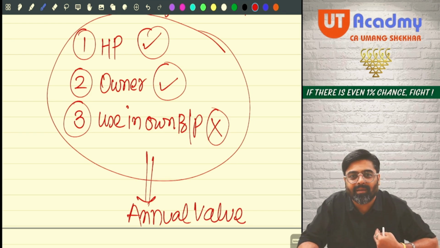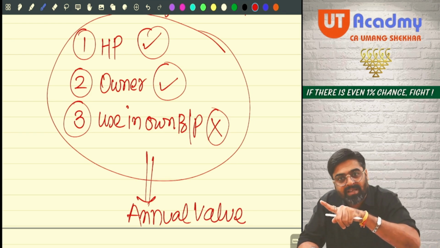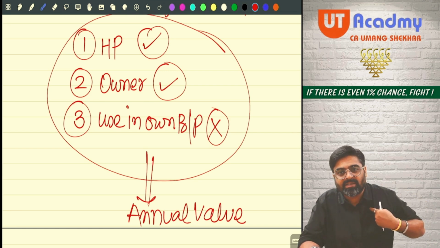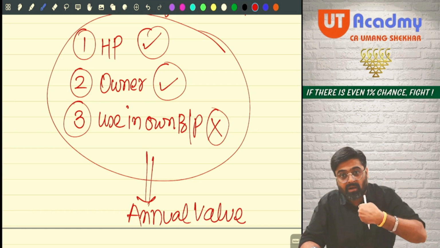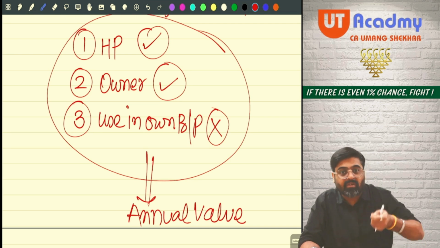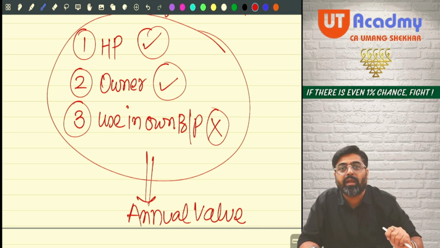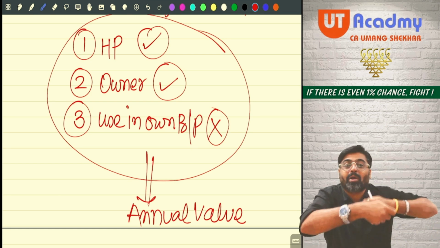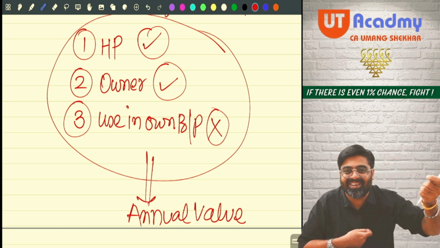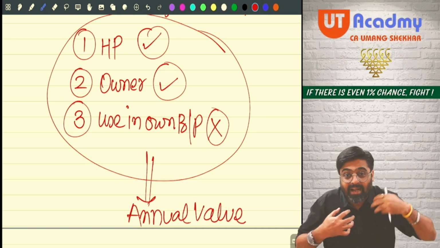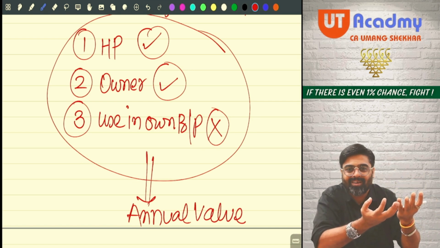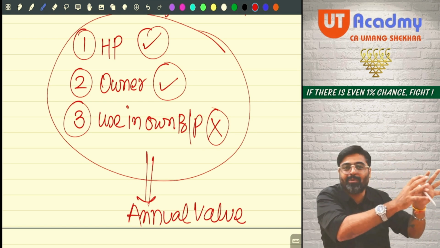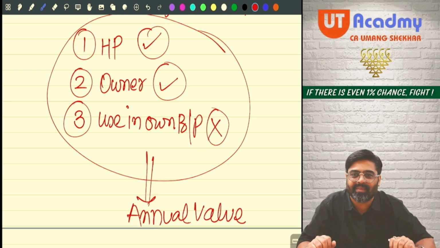Getting my point? If 45 will be charged, only then will I come to know that my property can earn a minimum of 45, and I have given it on rent for only 20. So I will make efforts to now give the property for higher rent. That way I also will earn more and the government will also get more tax. Getting my point, everyone? Sure?